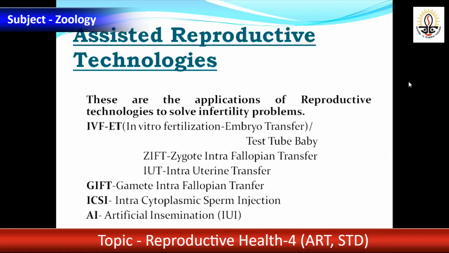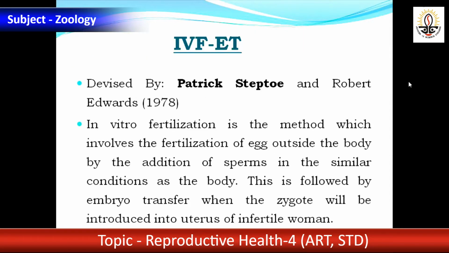Under that I have mentioned ZIFT, zygote intrafallopian transfer, and intrauterine transfer. Then GIFT, gamete intrafallopian transfer. ICSI, intracytoplasmic sperm injection, and then artificial insemination technology.